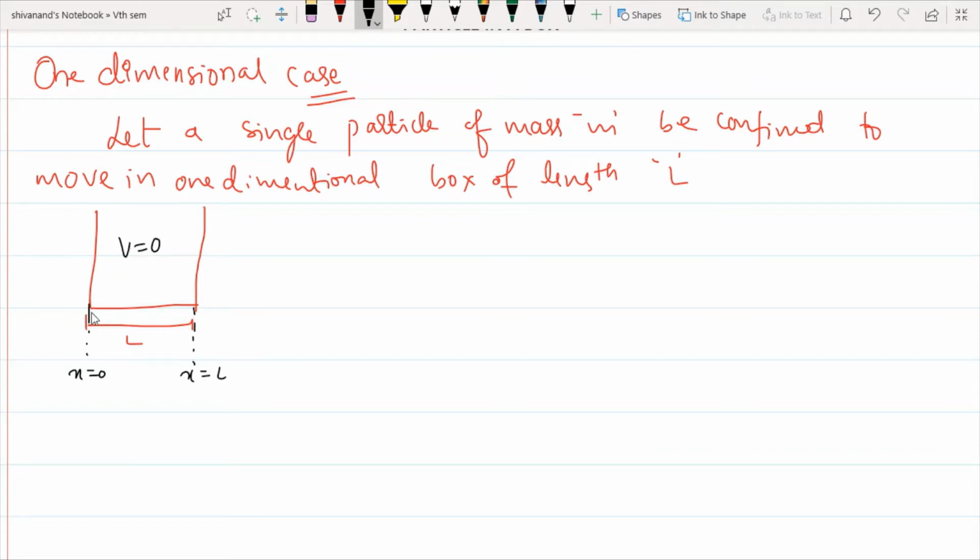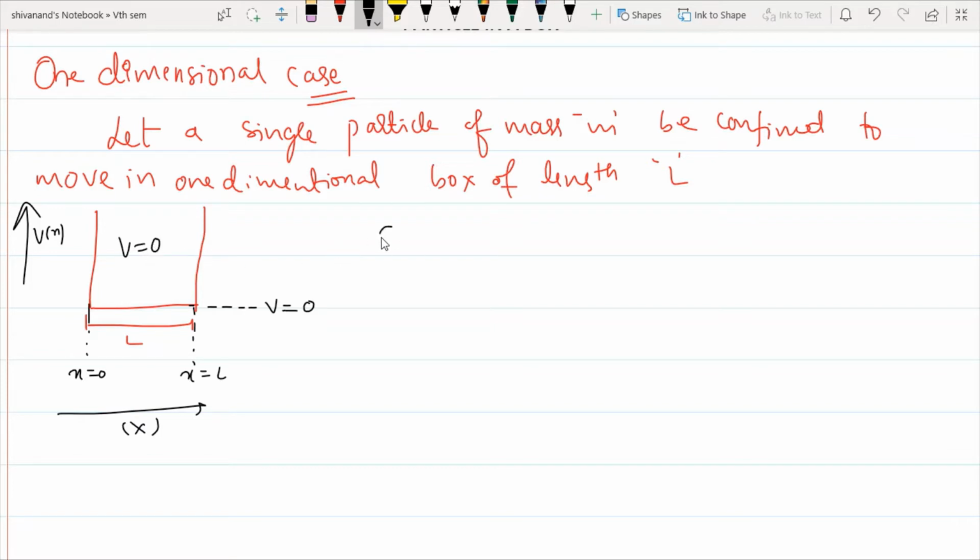The potential energy within this box is 0, meaning V is equal to 0 within this box. Here the y-axis is the potential axis, and the other is the position axis. Along the y-axis we get the potentials, but in this particular region from 0 to L, the potential is 0.